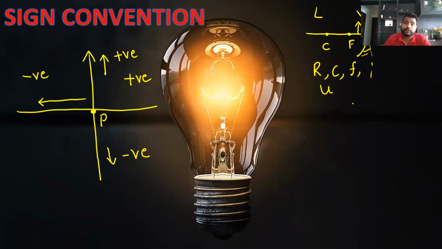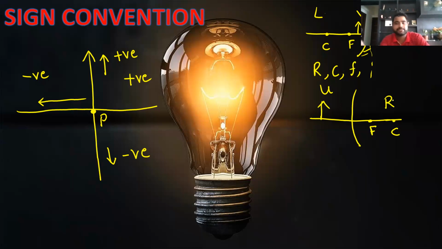Same way, now we take the example of a convex mirror. What happens in case of a convex mirror? You'll see that the focus is on the right hand side, the center of curvature is on the right hand side, but the object always remains on the left hand side. Yes or no? So can I say that whatever is there on the right hand side is positive? In case of a convex mirror, focal length becomes positive, center of curvature becomes positive, radius of curvature is positive. The image formed also is always positive if you observe the ray diagram.